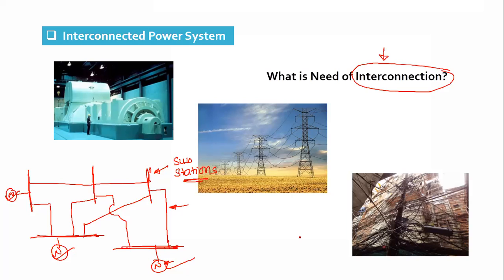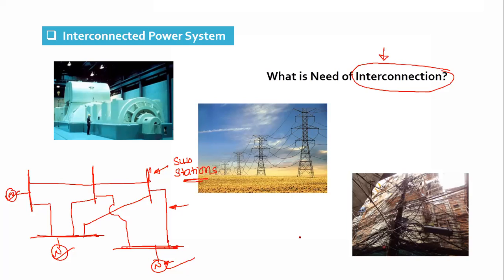So there are a total of 5 grids, and these 5 grids are interconnected with each other, and it forms one grid, which is one nation one grid. We call it in power systems an interconnected power system, which is monitored by different load dispatch centers. So what are the problems? Here we have a few problems.